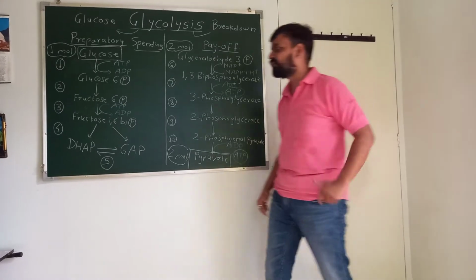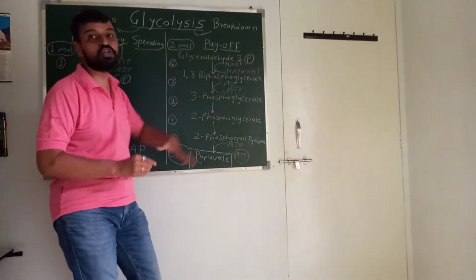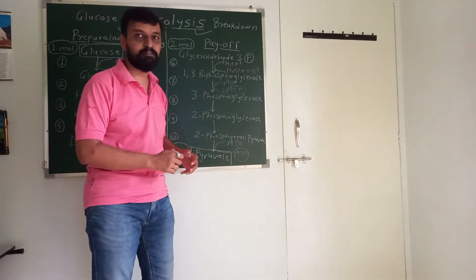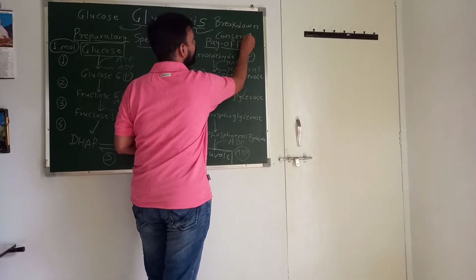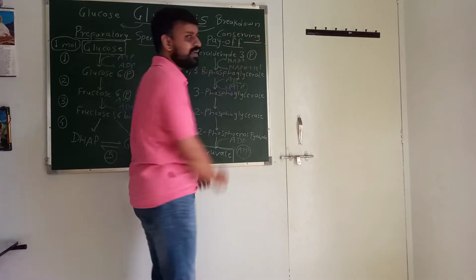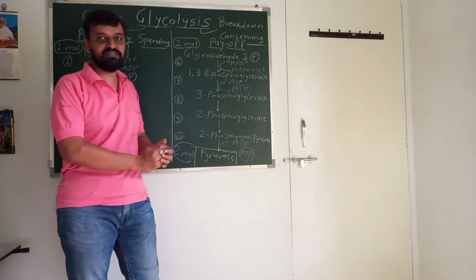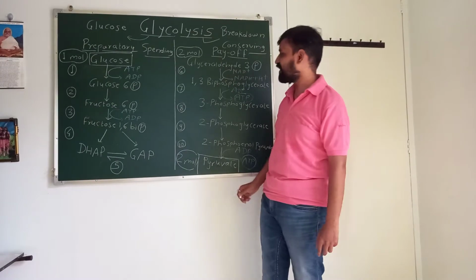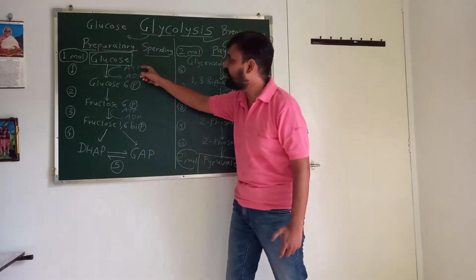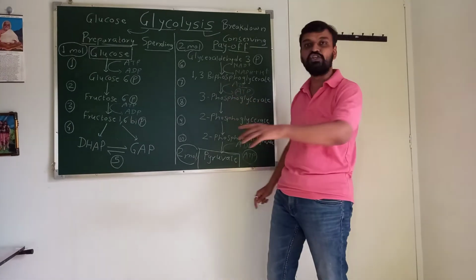Now, this is the spending stage, and the other one is payoff. Payoff is also known as the conserving stage. Why? Because energy is synthesized. Here ATP is utilized and here ATP is synthesized.